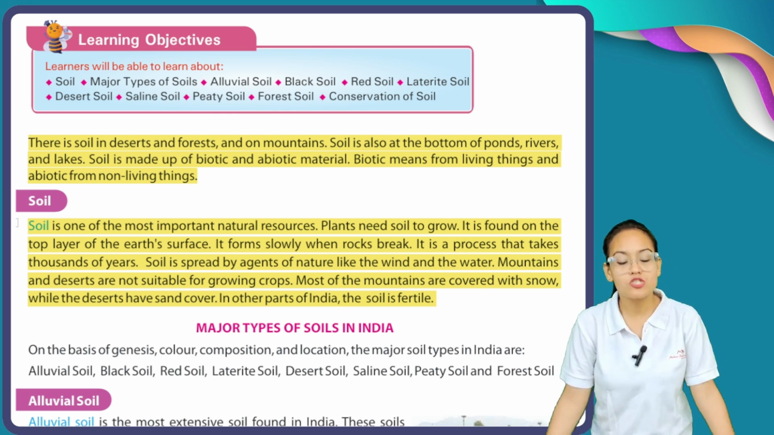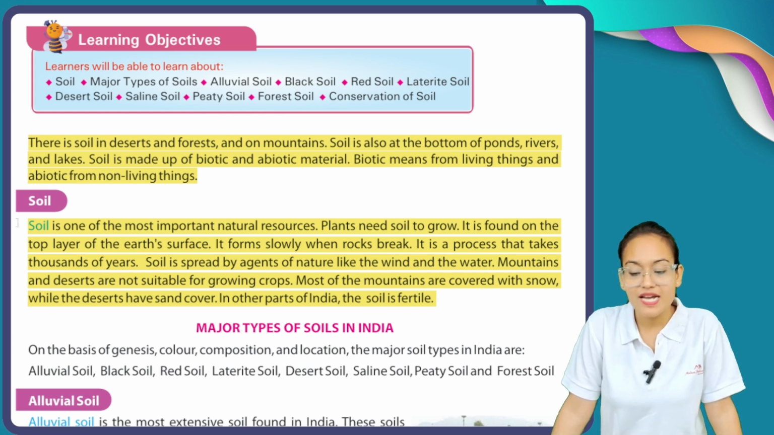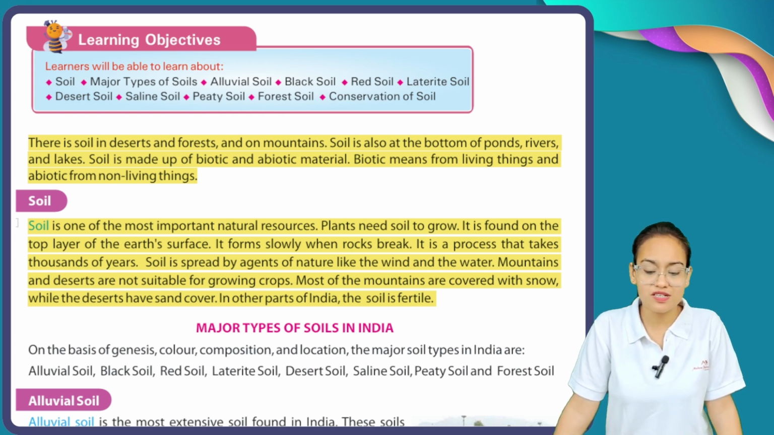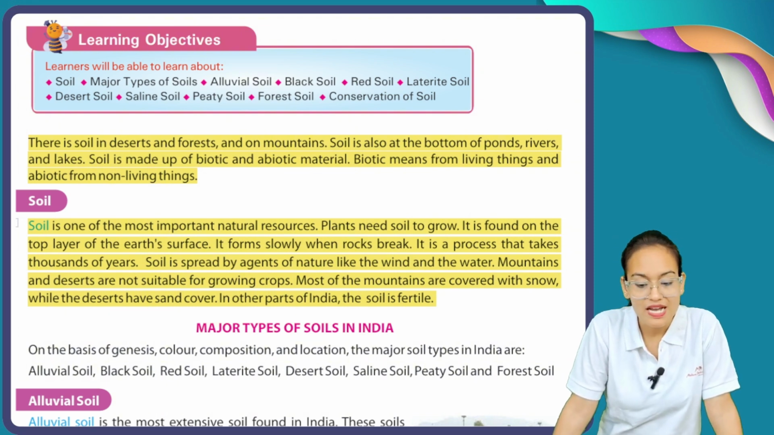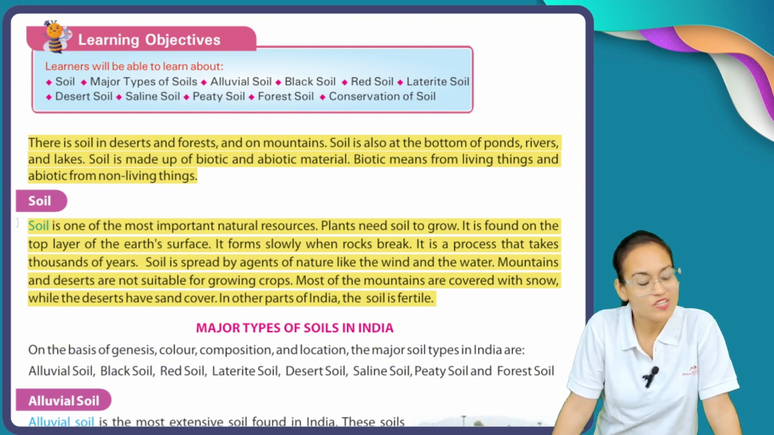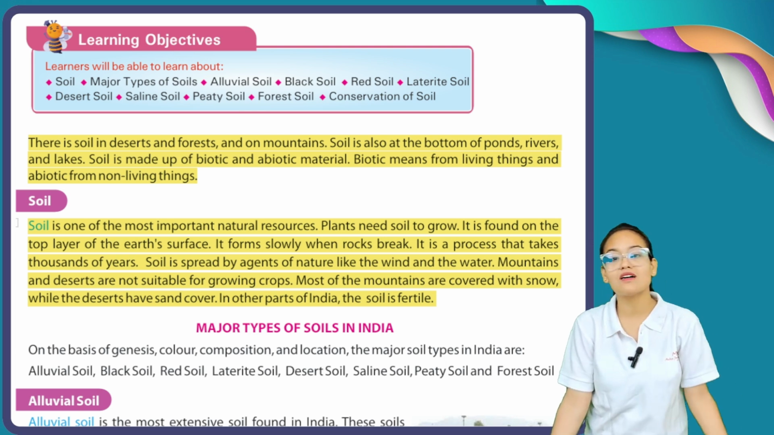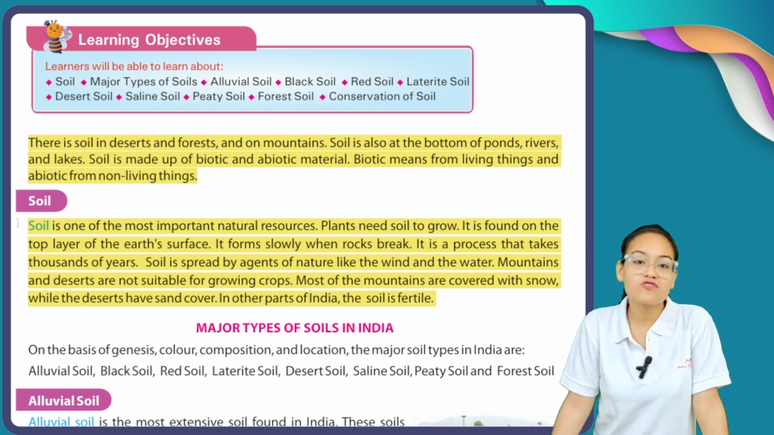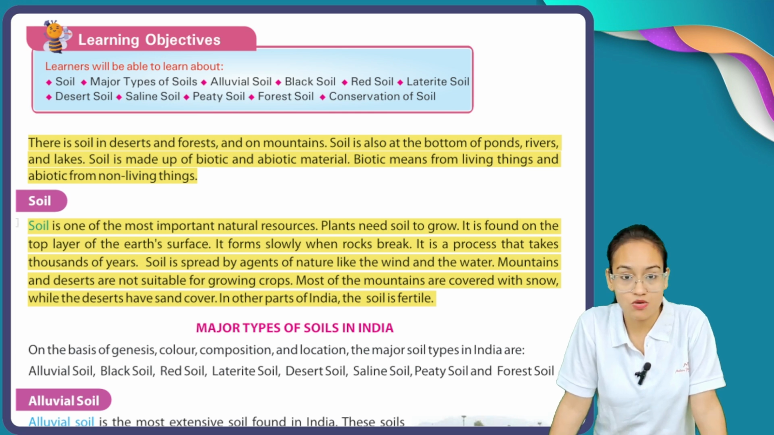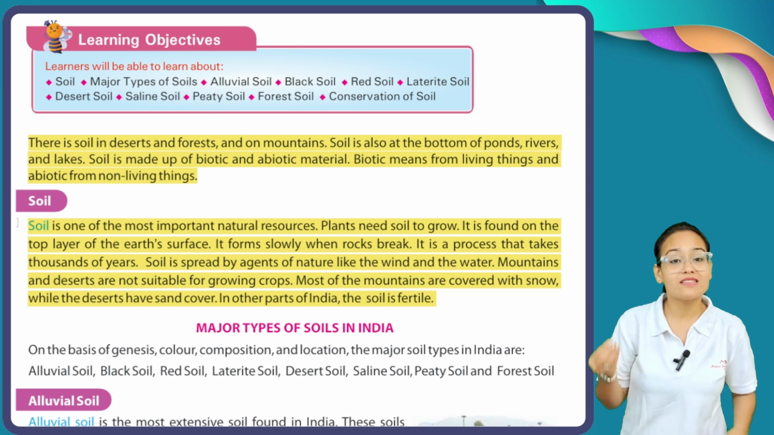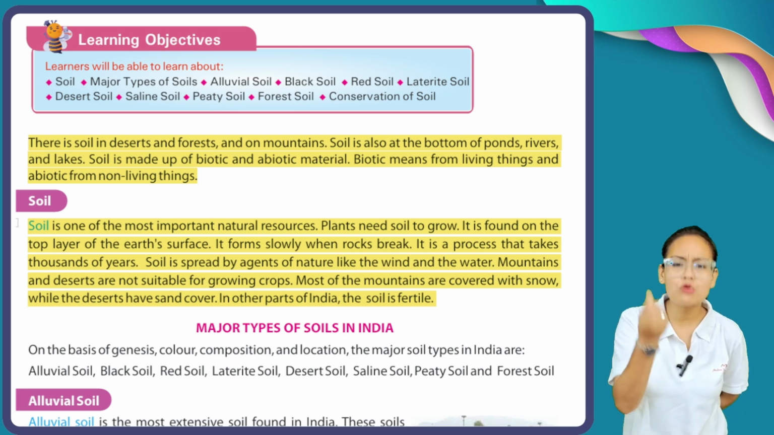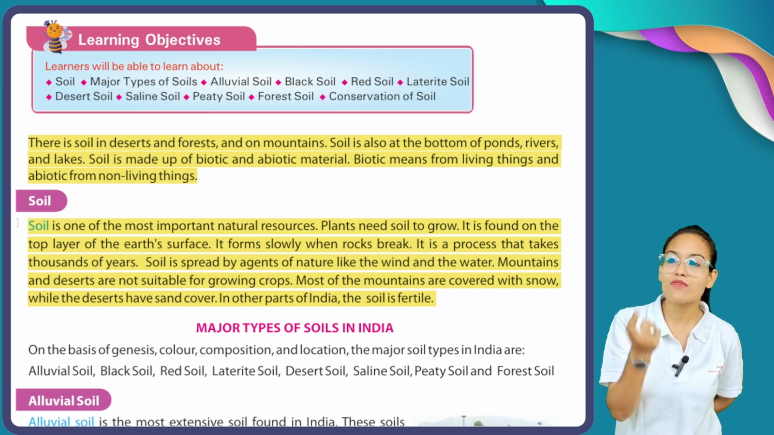It forms slowly when rock breaks. It is a process that takes thousands of years. Soil is spread by agents of nature like wind and water. Now see how soil is formed. Soil is the topmost layer of the earth's surface. Soil is formed when rocks break down and are converted into minute particles. Then we get soil.